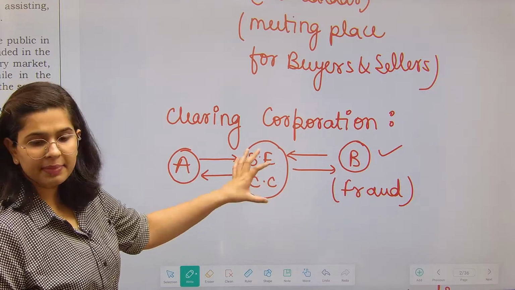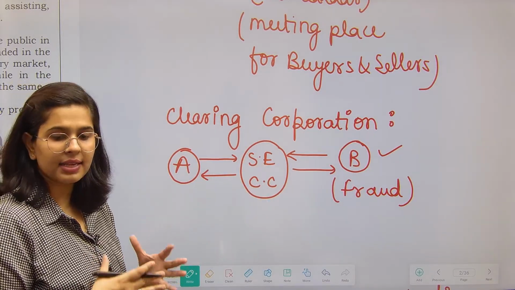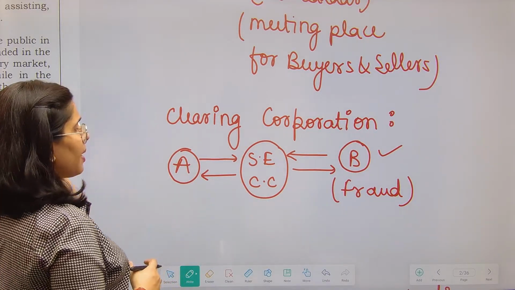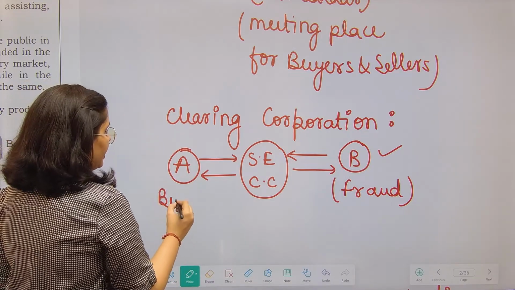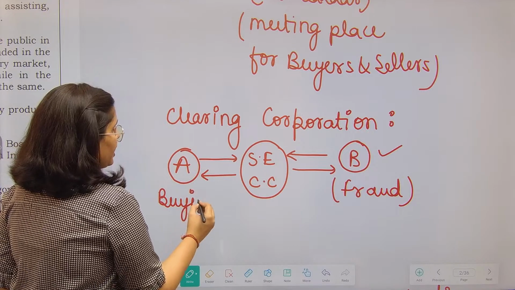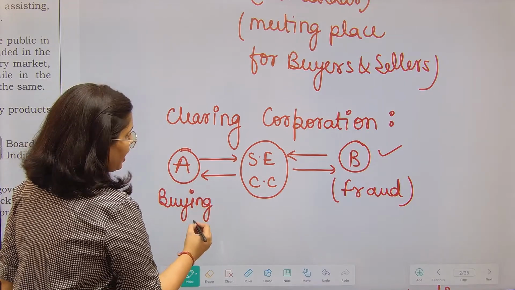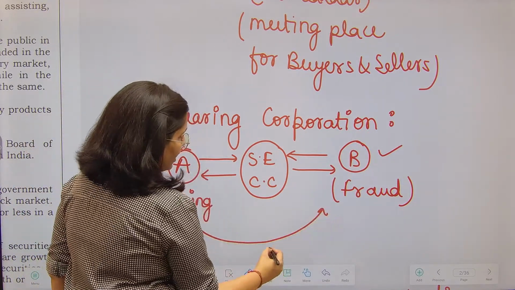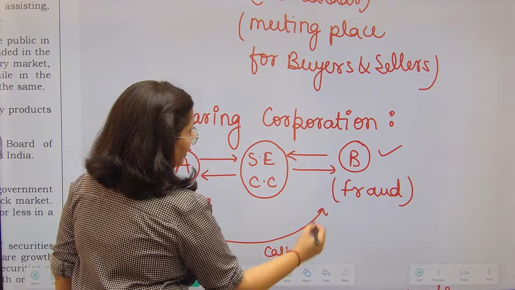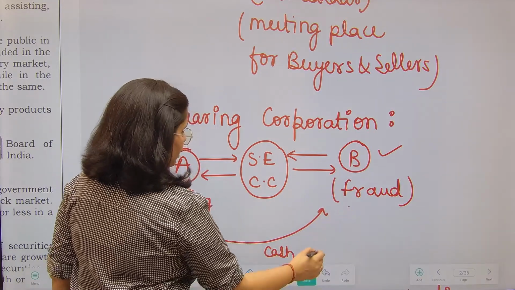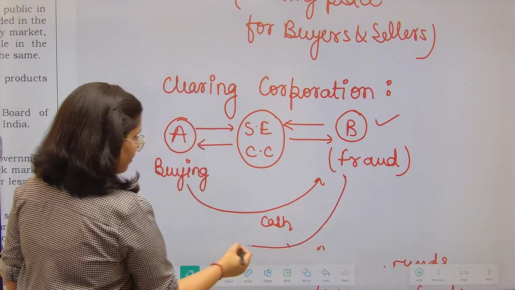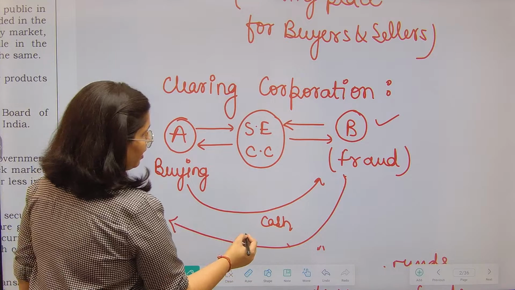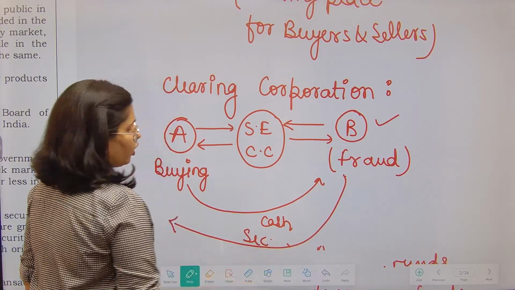So they act as a mediator, right? They act as a mediator. Now suppose Mr. A is buying securities. He is buying, so he has to pay cash, right? And Mr. B has to sell the securities. This is how transactions happen, right? Mr. B has to give the securities.